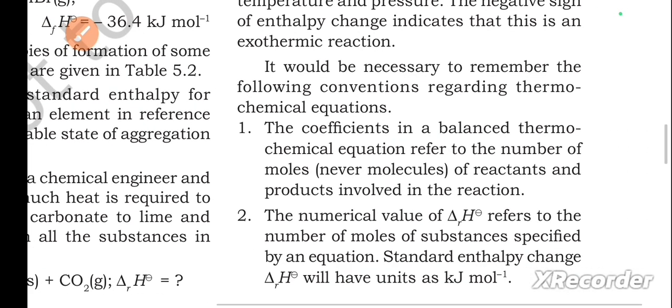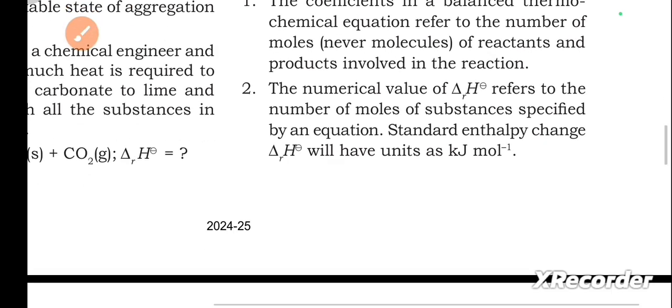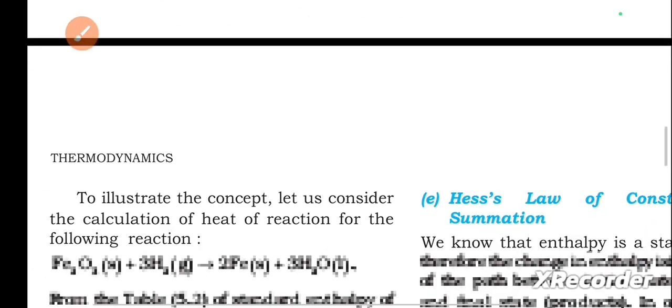It would be necessary to remember the following conventions regarding thermochemical equations. First one, the coefficients in a balanced thermochemical equation refer to the number of moles, never molecules, of reactants and products involved in the reaction. Second one, the numerical value of delta RH refers to the number of moles of substances specified by an equation. Standard enthalpy change will have units as kilojoules per mole.